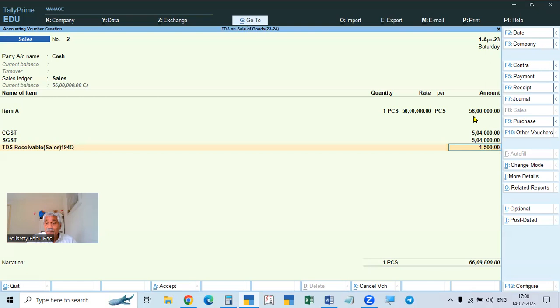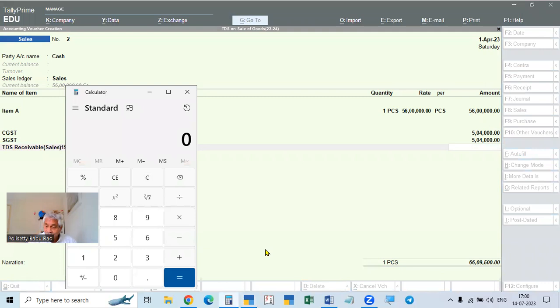That's all, because we are deducting the exemption amount and calculating only on the excess amount. Suppose the amount is 56 lakhs. Then 50 lakhs is exempted, only 6 lakhs is the excess. On the 6 lakhs, 0.1% is 600 rupees.